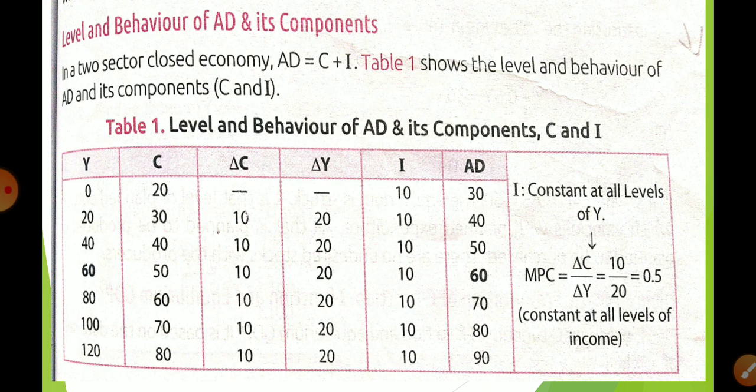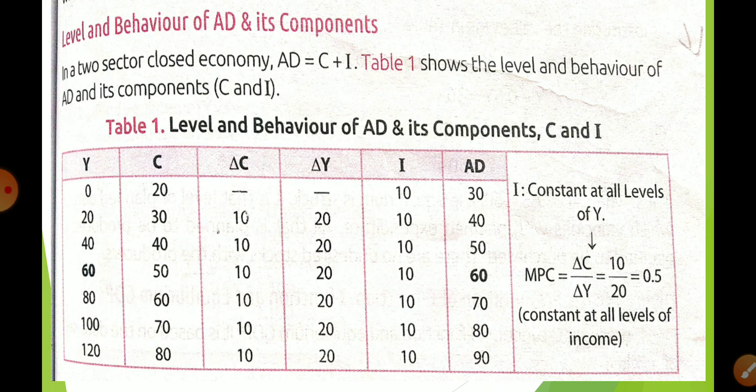Okay, yani ki if you talk about the economy, the people of a country are broadly divided into two parts. If it is a closed economy, there are consumers, and second is producers. So in this way, producers are going to purchase goods and services for investment, and consumers are going to purchase goods and services for direct satisfaction of want. So in this way, aggregate demand is always going to be the sum total of aggregate consumption and investment.